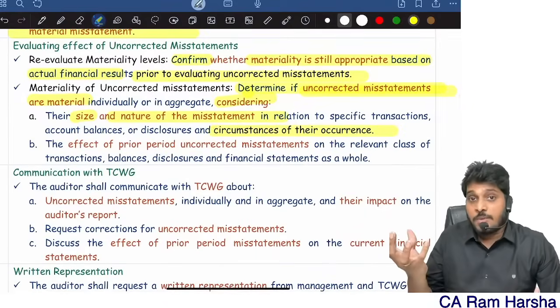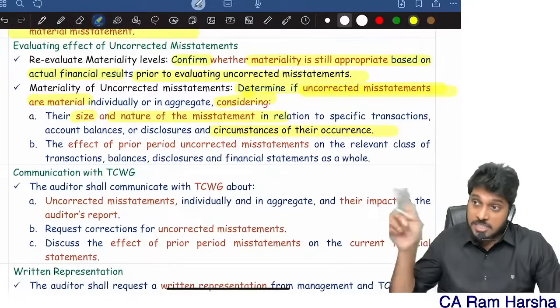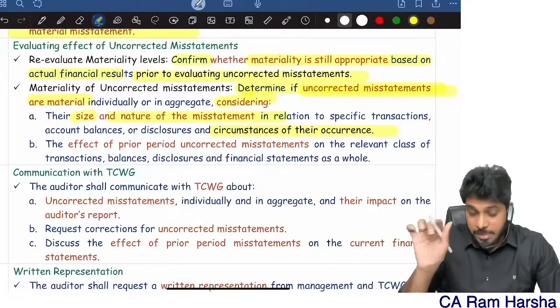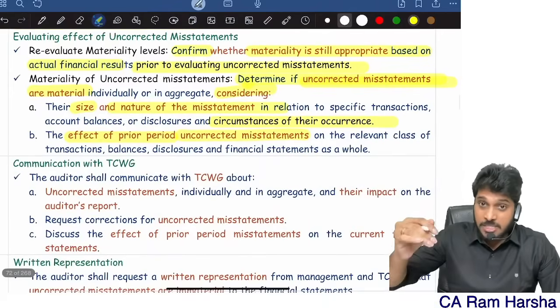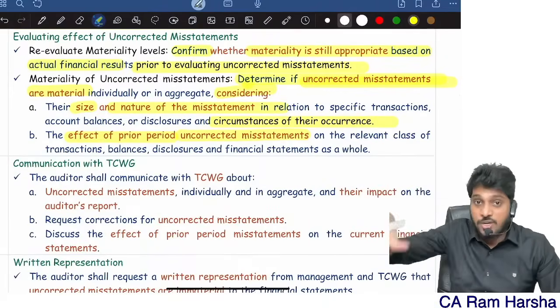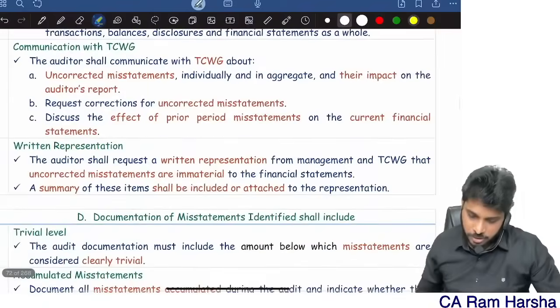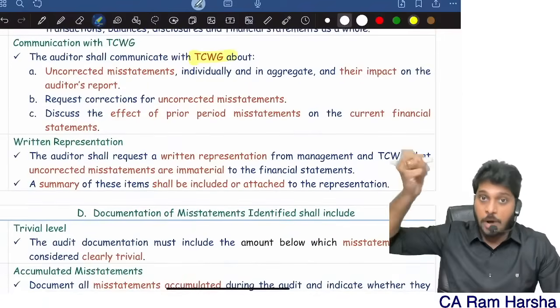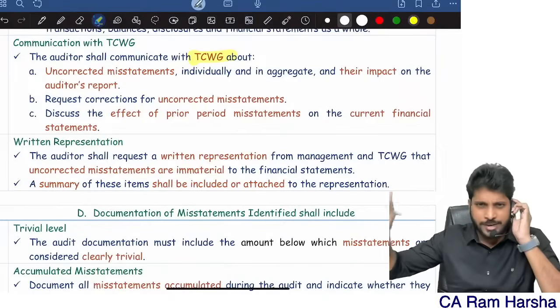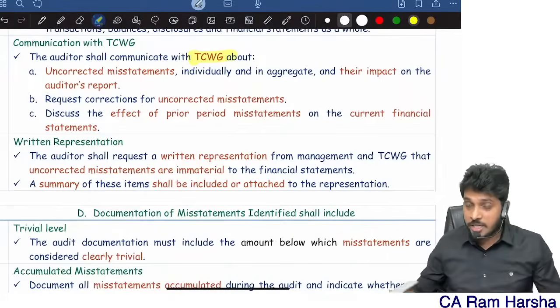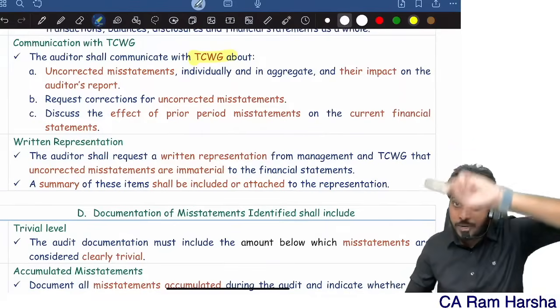So what is the size of the amount? What is the nature, fraud or error? What are the circumstances when it occurred? Is it here and in between? So, the effect of prior period uncorrected misstatements. If at all any misstatements are there in the prior period, what is their impact on the current period? That also you take into account. And you must communicate to top management. Generally, when you identify a mistake, you communicate to the respective management, like the accountant or finance manager. If they are not responding, if they do not agree to change, then you will communicate to top management like